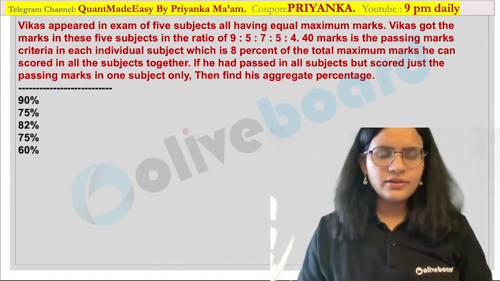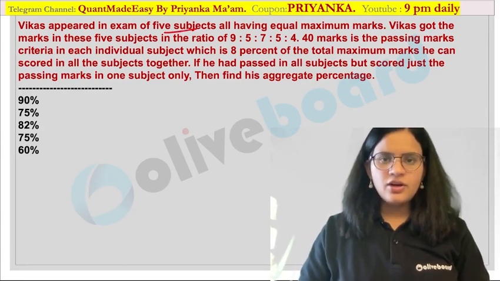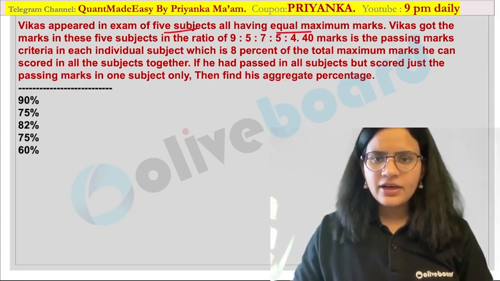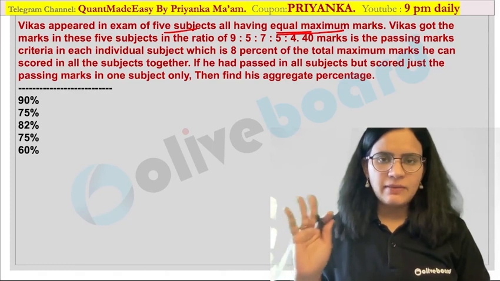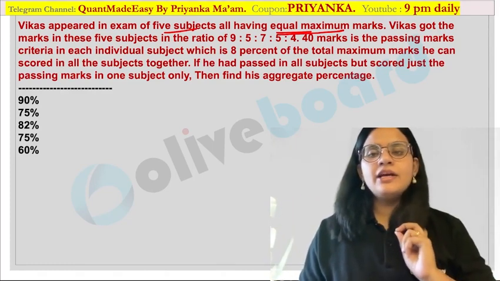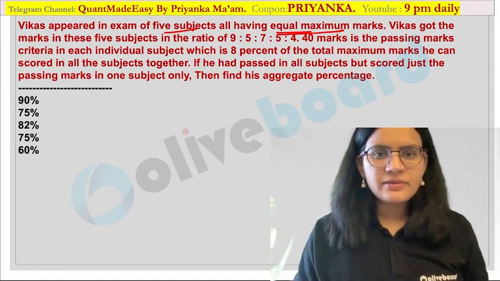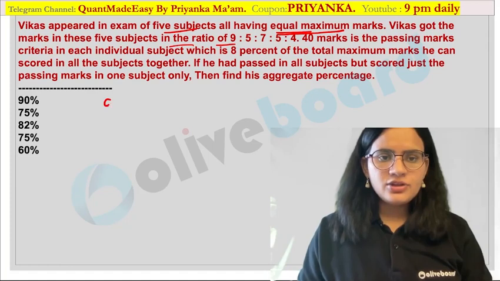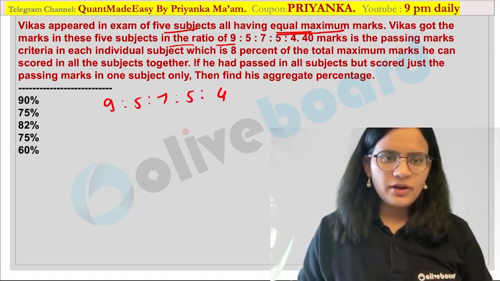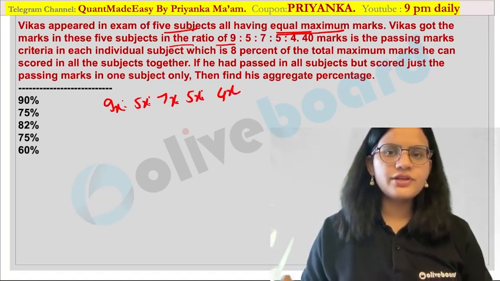So how will you go about this? Vikas appeared in an exam of 5 subjects. All of them have equal maximum marks. Okay, this part is very important. They say that all the 5 subjects have equal maximum marks. Now Vikas got marks in the 5 subjects in the ratio 9:5:7:5:4. So if I am talking about the marks, suppose these are 9x, 5x, 7x, 5x and 4x.